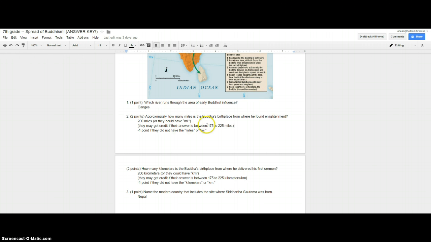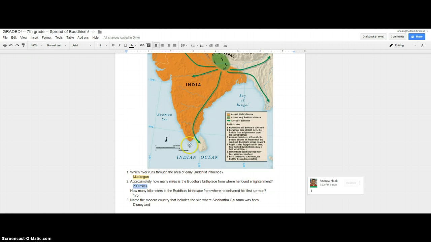If their answer is outside of that, if it's lower than 175 or more than 225, they're not going to get credit for that answer, no matter how many miles they put or if they put miles. Now let's say they put 200, but they didn't put the miles or MI after it, then they're going to lose one of those 2 points. So let's go back and see how they did. We have 200 miles. You don't have to put anything in the comments because it's correct. You can put a smiley face, I guess, if you really want to. Then we look at the next one.